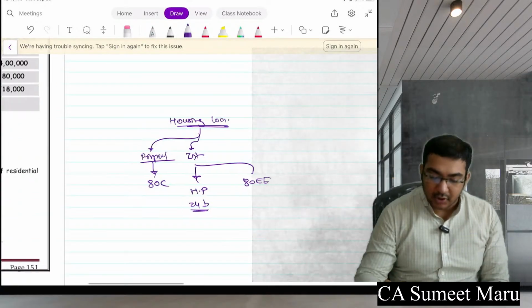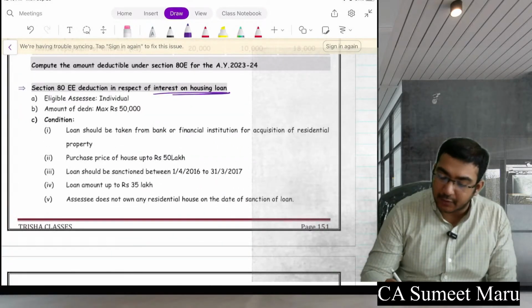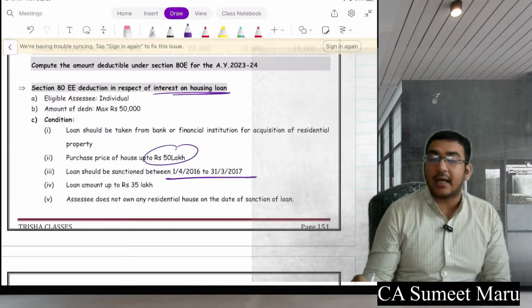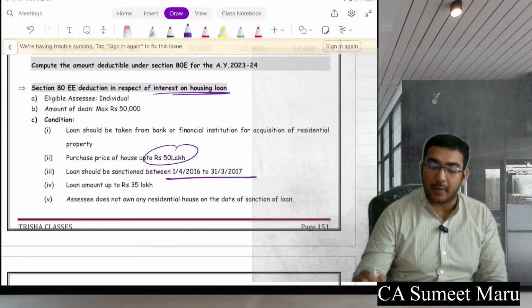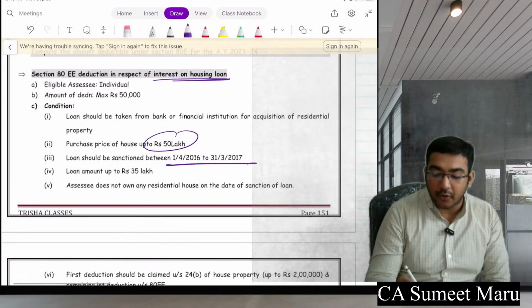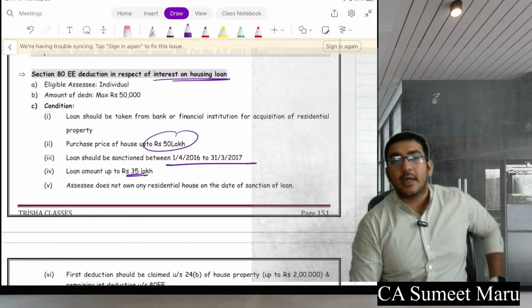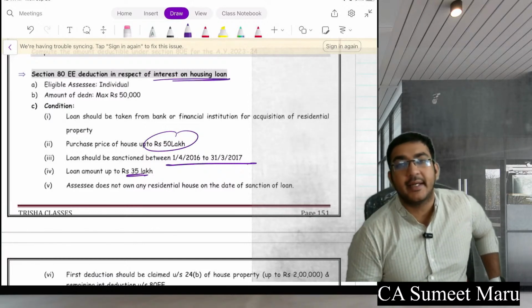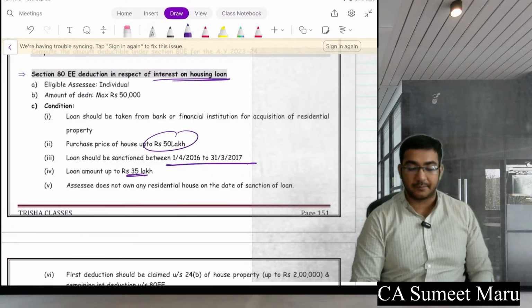Clear everyone? So now what 80EE restrictions are there? Pay attention. The loan should be sanctioned between 1/4/16 to 2017 only. The purchase price of the house should not be above 50 lakhs, and the limit of loan is only 35 lakhs. So 15 lakhs should be your own fund. So if you are purchasing a house up to 50 lakhs and the loan is up to 35 lakhs, then the deduction is available in 80EE if it is still remaining after your house property deduction.